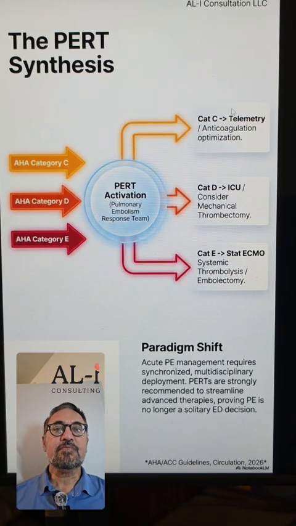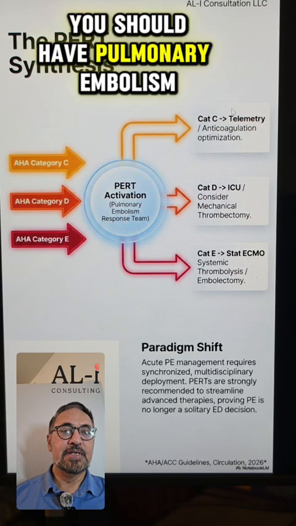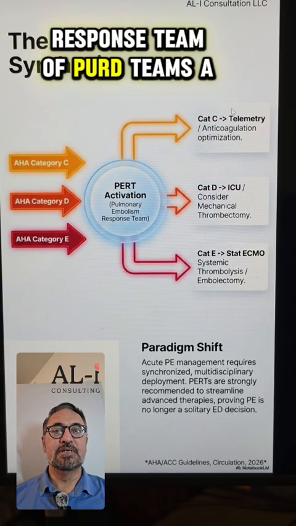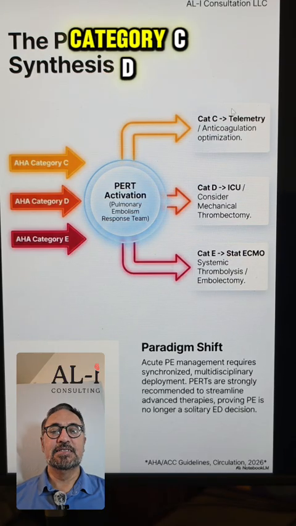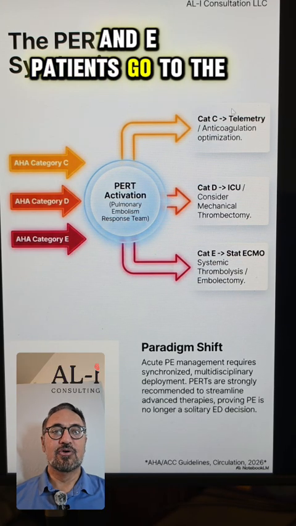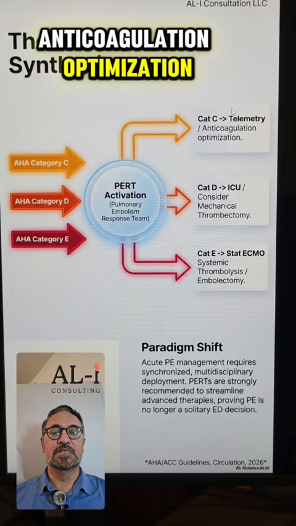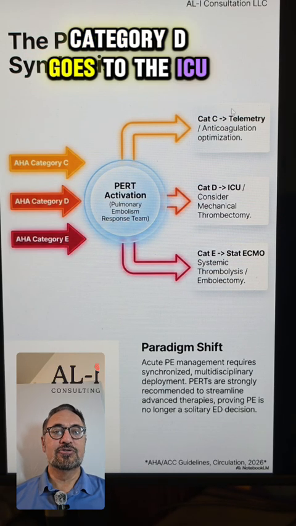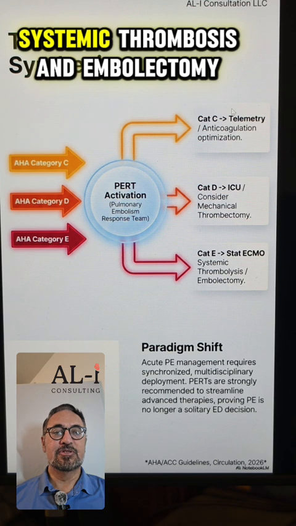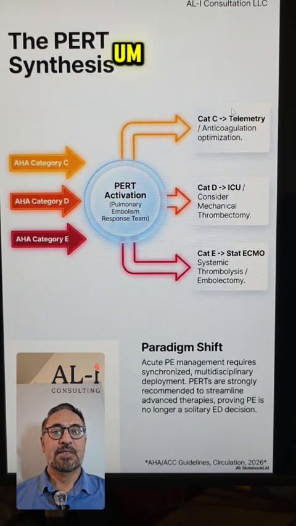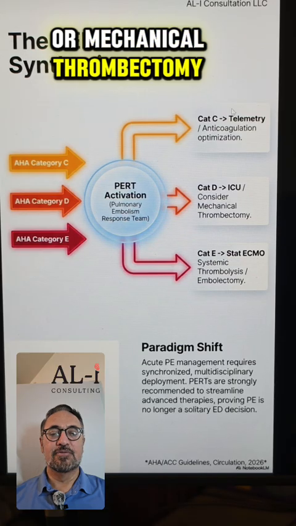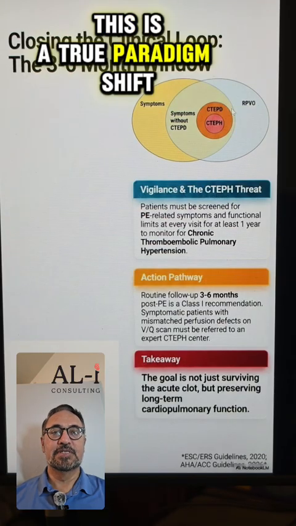Now, you should have pulmonary embolism response team or PERT teams. ACC AHA category C, D, and E patients go to the PERT team. Category C goes to telemetry, anticoagulation optimization. Category D goes to the ICU, systemic thrombolysis and embolectomy, or mechanical thrombectomy. This is a true paradigm shift.